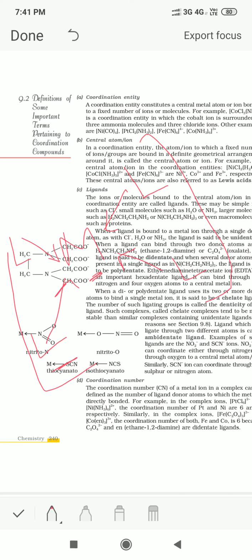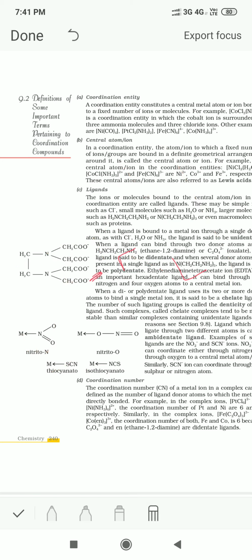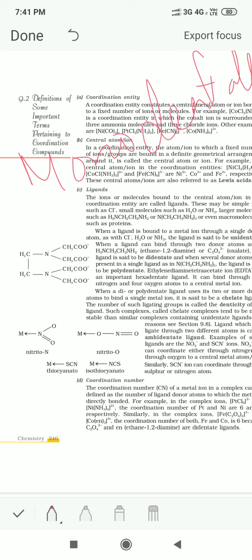Now, these ligands, we can describe them. These ligands may have only one coordinating site. We call them monodentate ligands, or unidentate ligands.